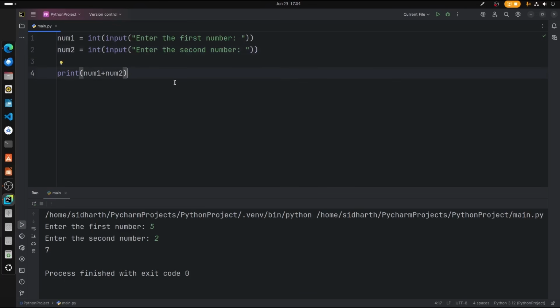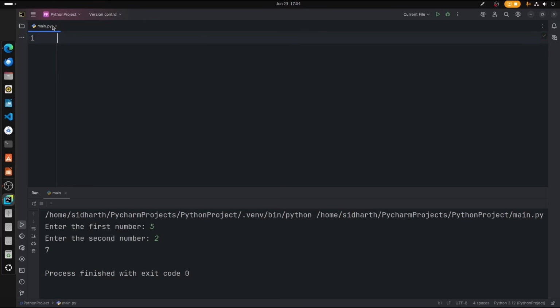Now this is a basic input and output statement in Python, and let us go into the commenting and indentation of Python. Okay, so let us create a simple comment here. For comments in Python we can use hashtags.